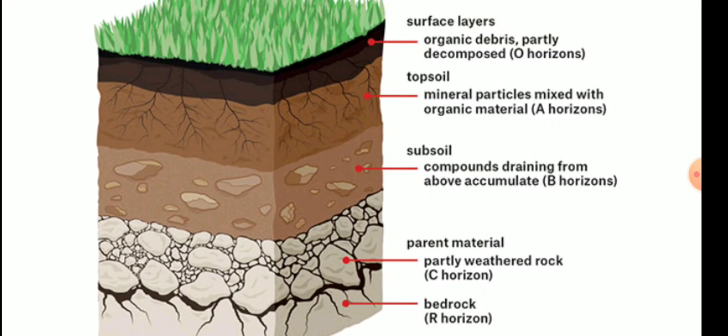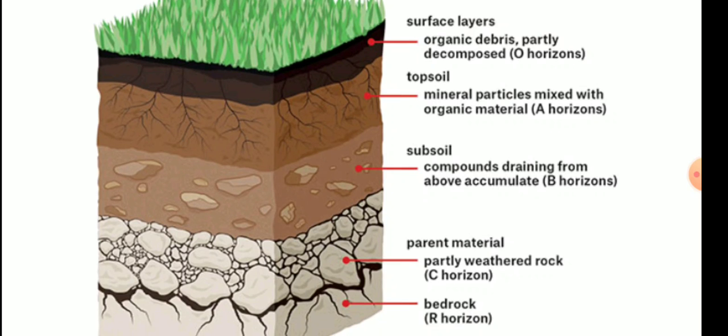Now, this is the vertical section of the layers of soil. First you can see the surface layer, then below it the topsoil, subsoil, parent material, that is the C horizon, and the R horizon. We'll be discussing them one by one. Surface layers: organic debris, partly decomposed, not completely, partly decomposed. That is known as the O horizon.